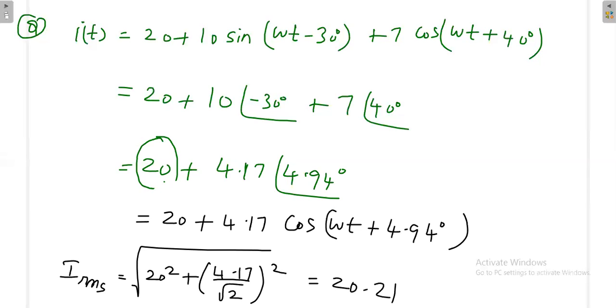What is the average value now? Average value is 20. Again, you may have a little bit of confusion here. When the frequency is same, only then we are adding. When the frequency is not same, we are not adding. Why? For that, you can try the same problem with some other method. When you try in that method, this 30 degree and 40 degree will be removed, and that will become like ordinary cases. By that method also you can calculate, and you try to prove that the answer is 20.21. So how to solve the same problem in another method?